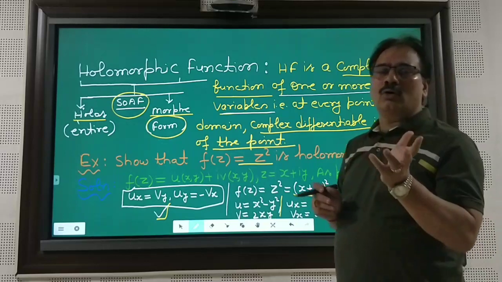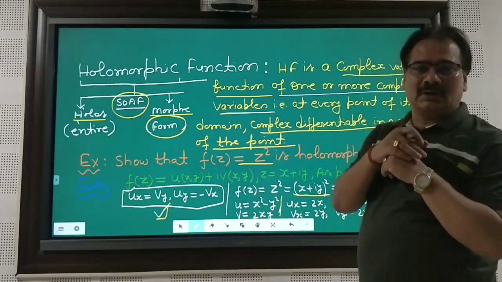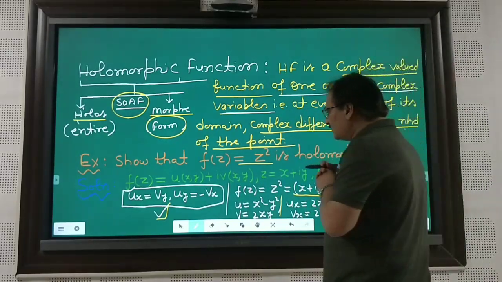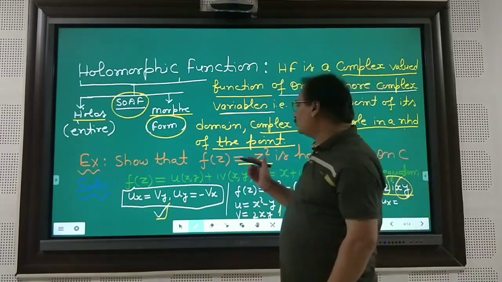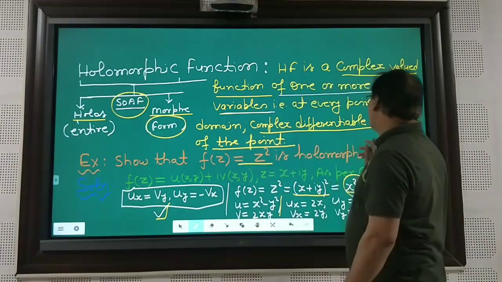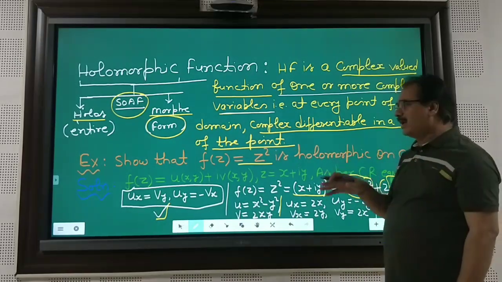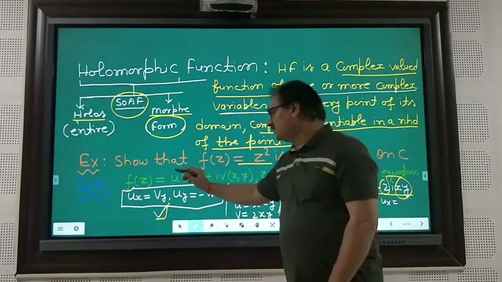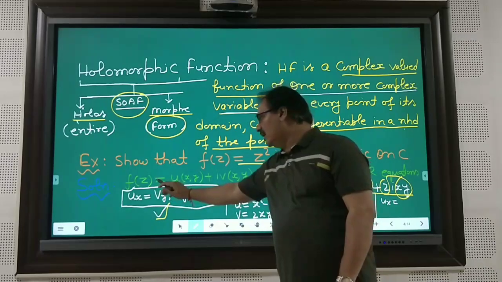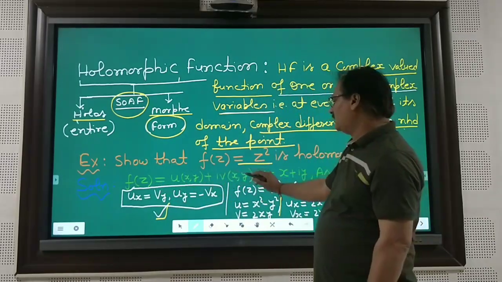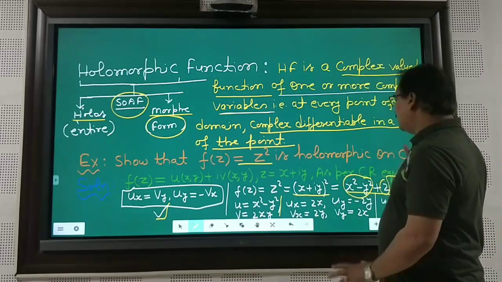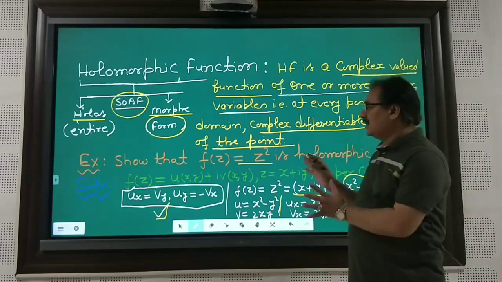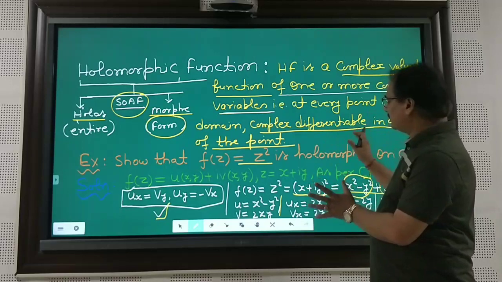Since holomorphic is also associated with Laurent's theorem, one problem that may be asked is to show that f(z) equal to z square is holomorphic on the complex set. Just for the proof, look very quickly, it is very easy. f(z) is equal to u(x,y) plus iota v(x,y), z is equal to x plus iota y, and we have to establish that the CR equations are satisfied.